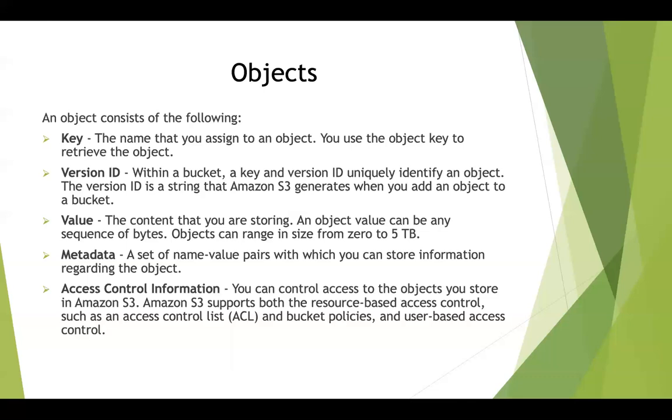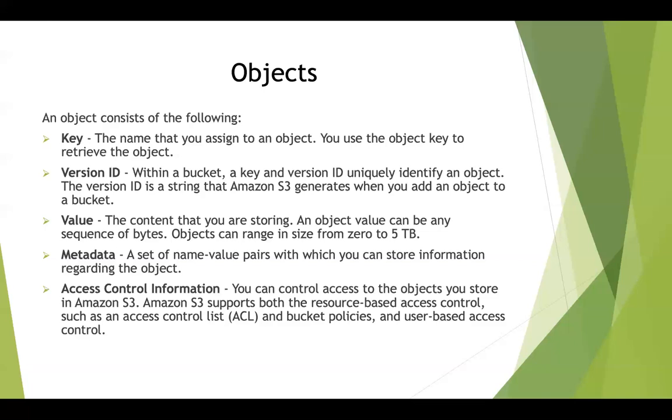Then access control information is nothing but how you want to provide access to this particular object, whether you want to provide read-only access, or write access, or whether you want to open up the access to that object to the entire world or the outside world. You can do that using three types of access control. The first is called ACL, the second is called bucket policies, and the third is using IAM policies. We will look at each one of these in detail.